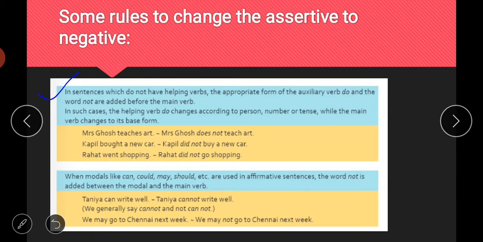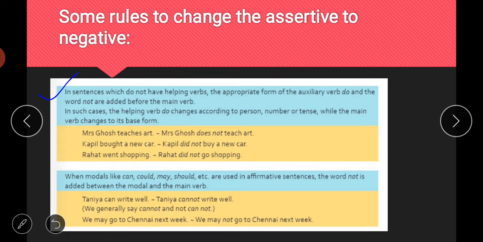So what will we do? We will put a helping verb, do or does, according to the sentence. If the sentence is in present form, we will put the helping verb do or does. If it is in past tense, then we will put did. So like this we will put the helping verb from our side, and then we put not after that helping verb, as we did in earlier cases. So the helping verb plus not form remains, but the extra thing we have to do is put a helping verb from our side. That helping verb will be do or does in the present tense, and it could be did if you are talking about the past tense.